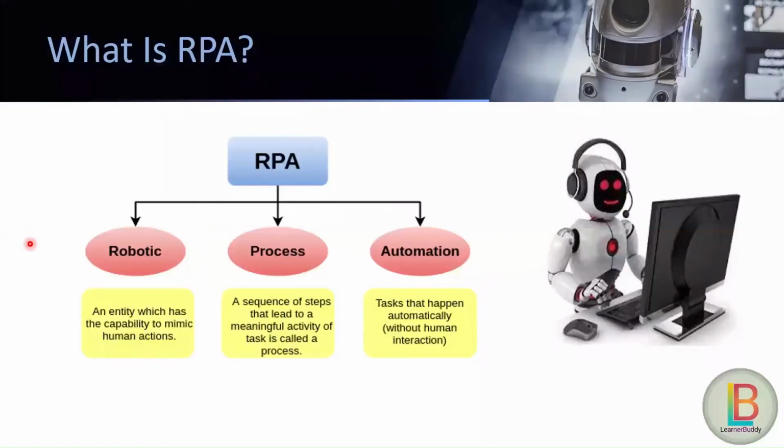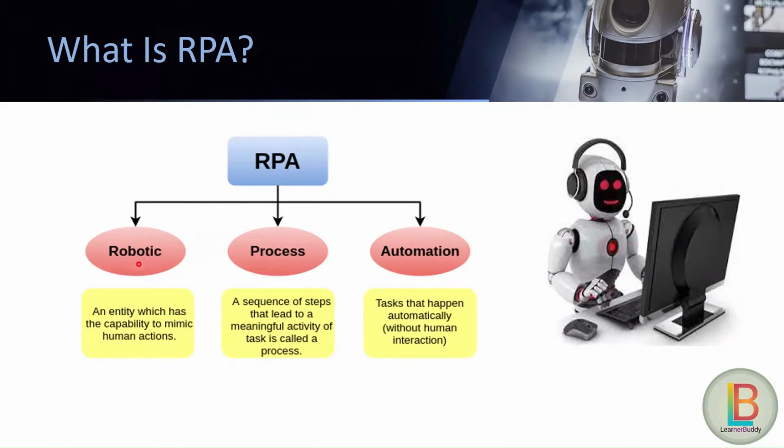The first question which comes to our mind when we hear the term RPA is, what is RPA? RPA is an acronym for Robotic Process Automation. Rather, we can say RPA is a summation of three terms: robotic, process, and automation. Let us understand these three terms one by one.